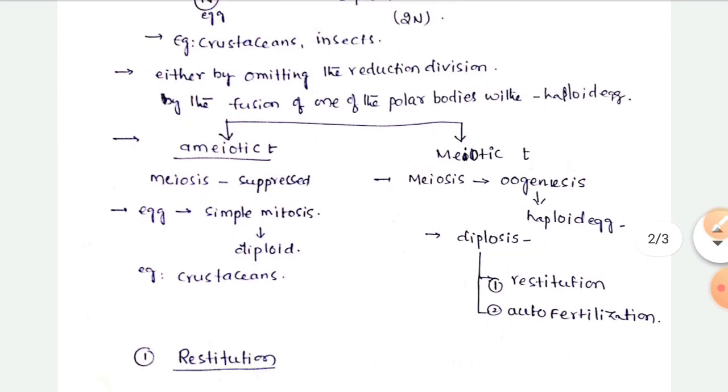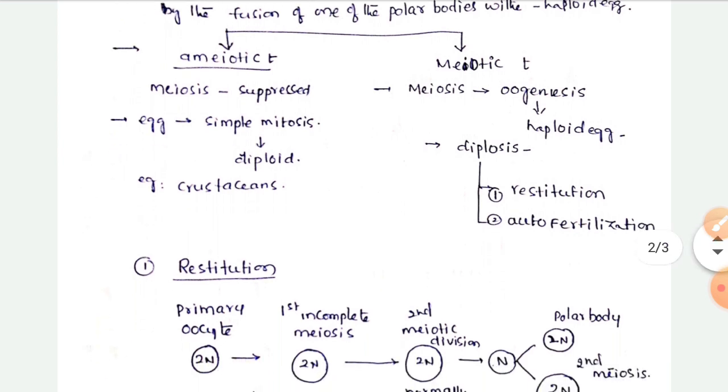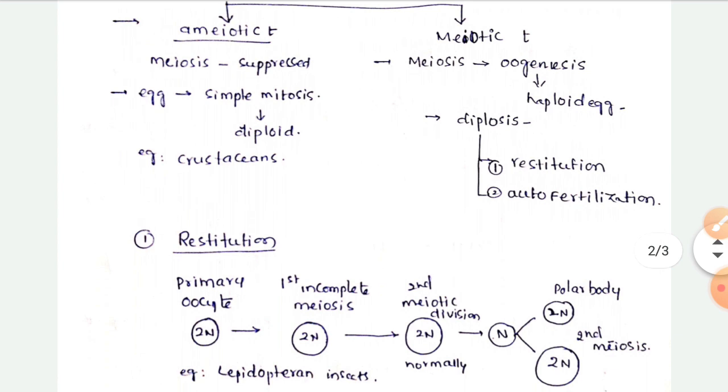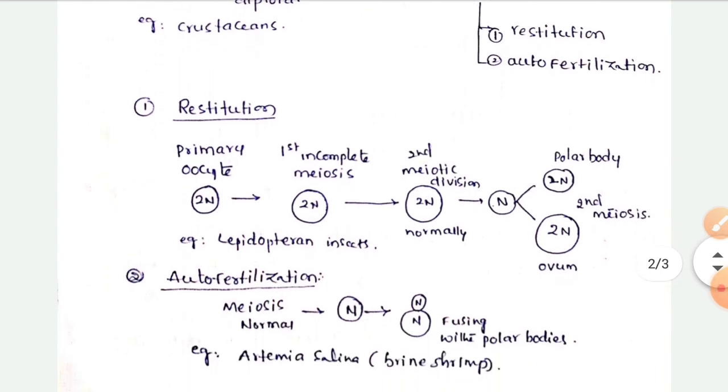Ameiotic thelytoky means meiosis is completely suppressed, and meiotic thelytoky means meiosis occurs during oogenesis and haploid eggs are produced. Here the diploid condition is achieved by the doubling of chromosomes, which is called diplosis. Diplosis occurs in one of two ways: restitution and autofertilization.